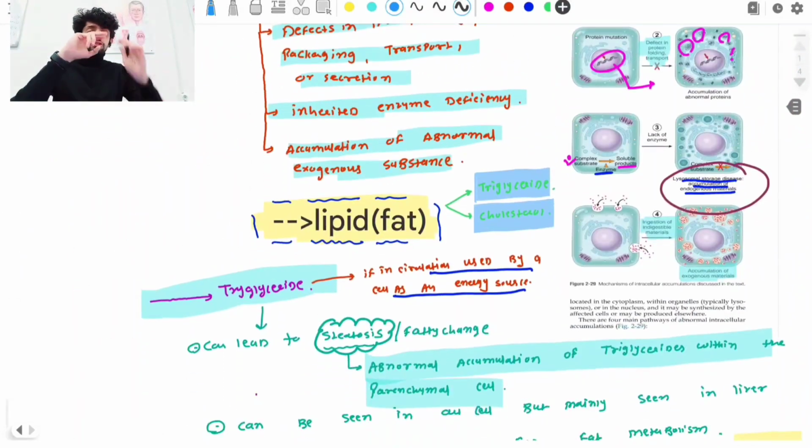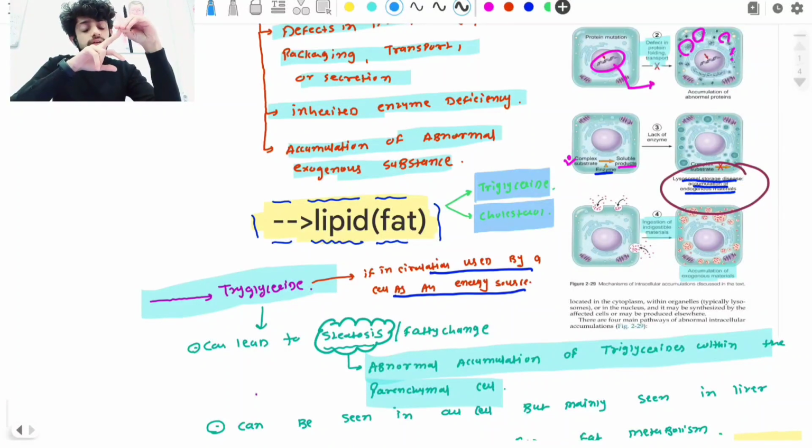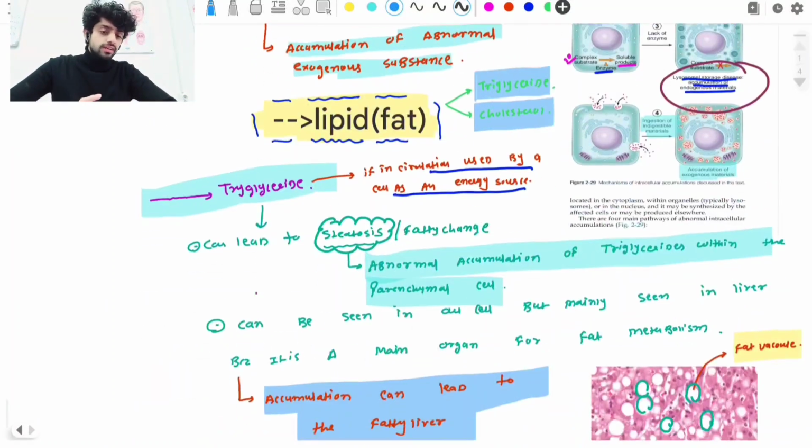So remember guys, fat is mainly in two forms, the triglyceride form and the cholesterol form. What is the function of the triglyceride? It normally circulates in the blood and helps provide some energy. Cholesterol's main function is the synthesis of the cell membrane and some steroidal hormones. And what happens if any kind of abnormality occurs, and how can it accumulate inside the cells.